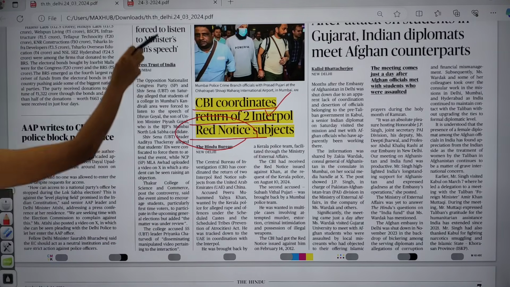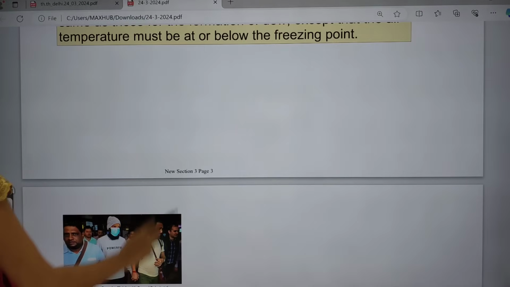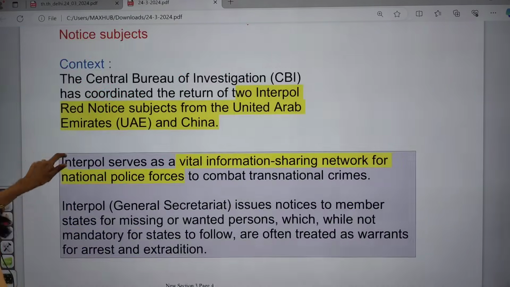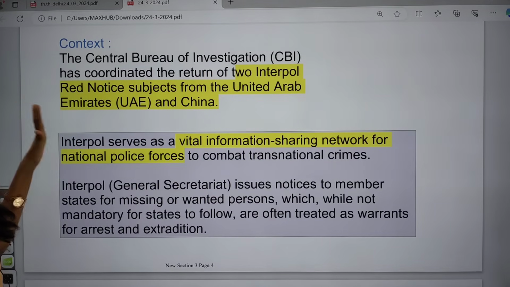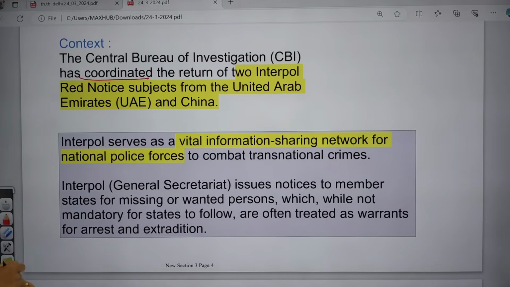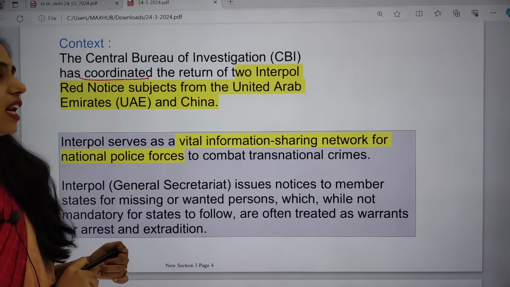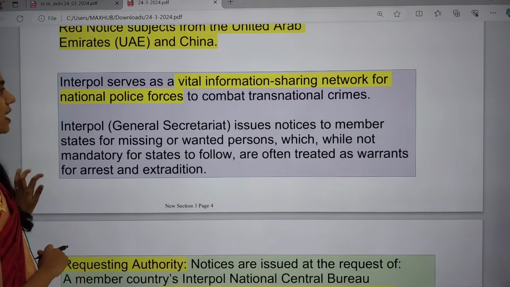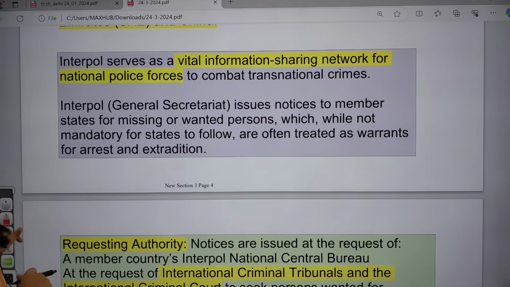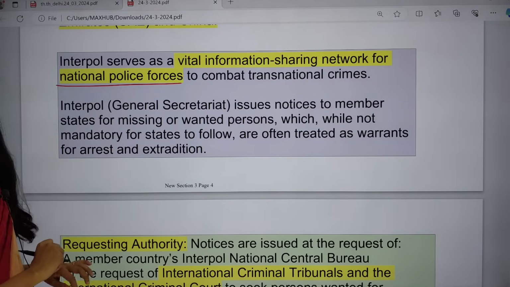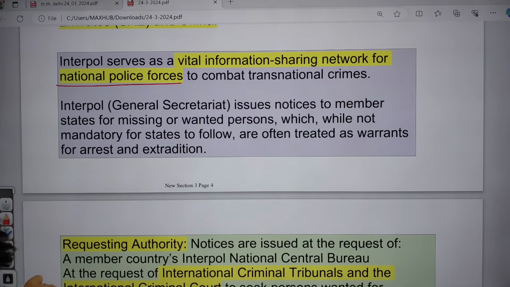So there may be a question that can appear in your prelims regarding these notices of Interpol. Why is it in the news? The CBI, that is the Central Bureau of Investigation, has coordinated the return of two Interpol red notice subjects, one from UAE and another from China. So what is this Interpol? Interpol serves as a vital information sharing network, focusing on national police forces to combat transnational crimes.